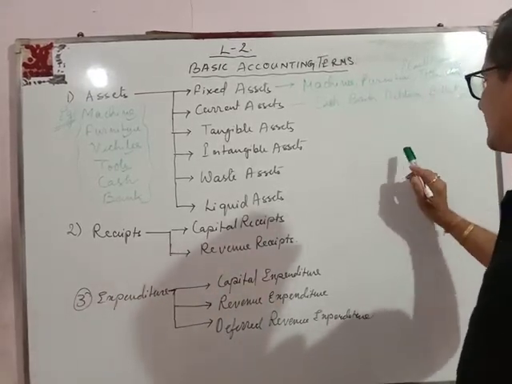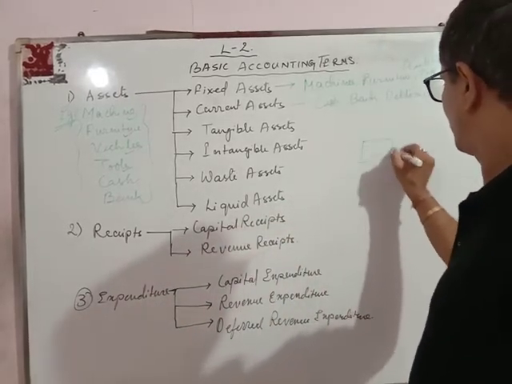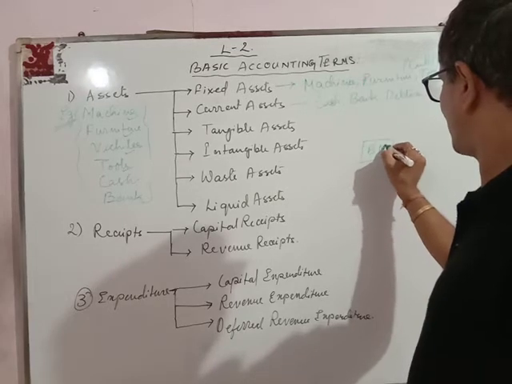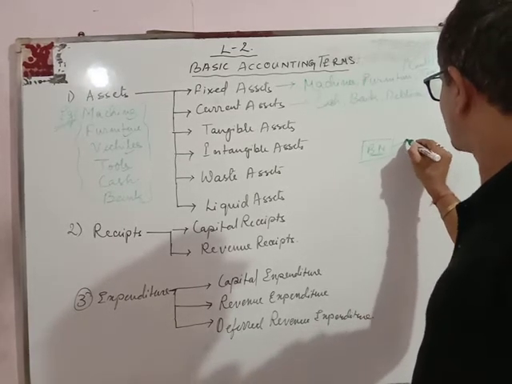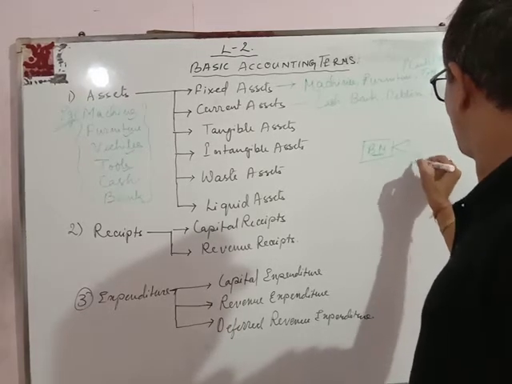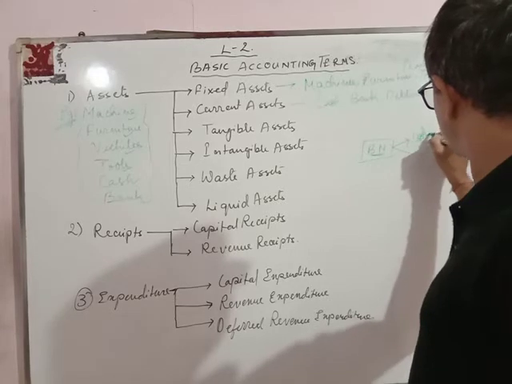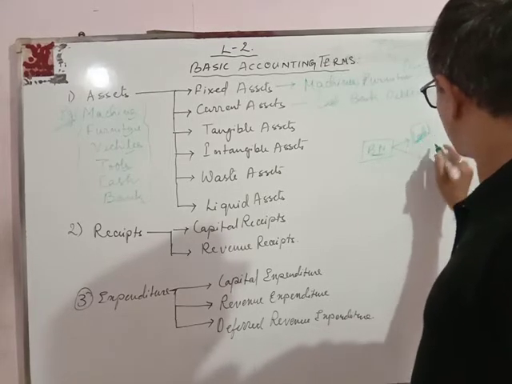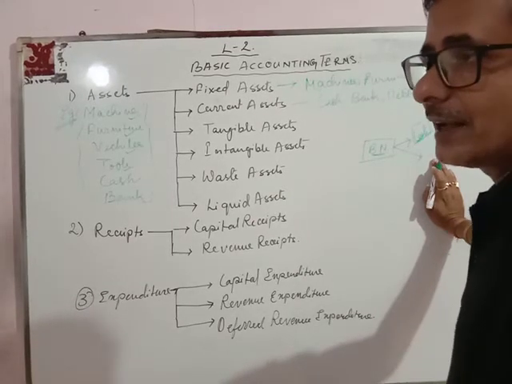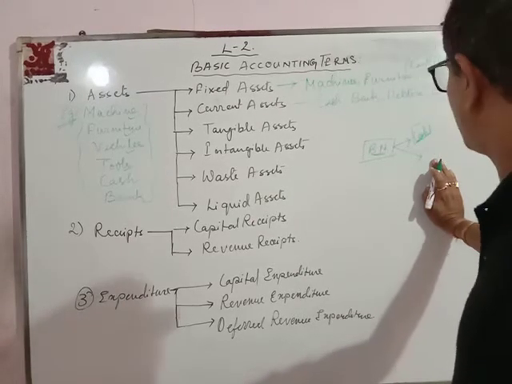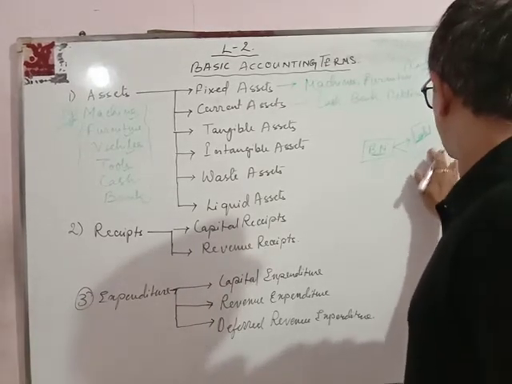Next is debtors. Now what are debtors? When a businessman does business, he doesn't sell everything in cash. It is not possible for the business to continue with only cash. In that case, his business will not expand. So he will sell on credit also.